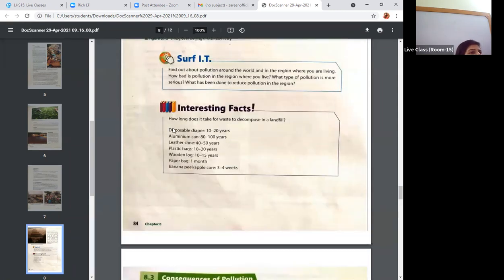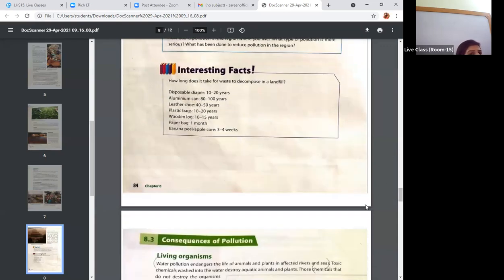Interesting fact, people can see how long it takes for waste to decompose in a landfill. Which products or things take a lot of time to decompose? You people can see over here.